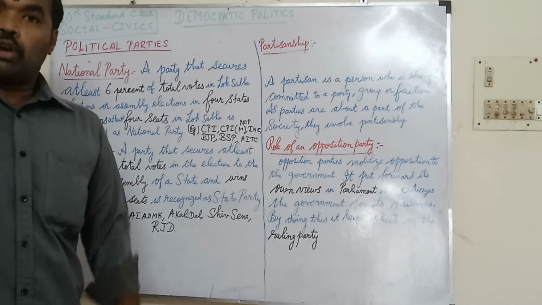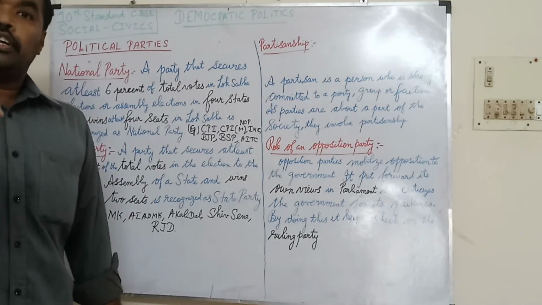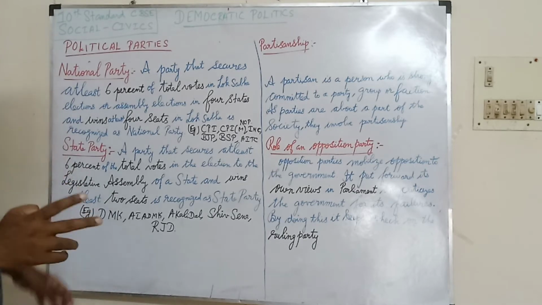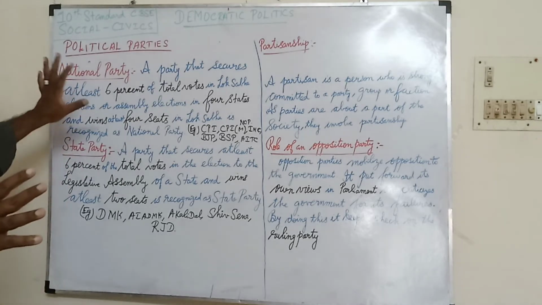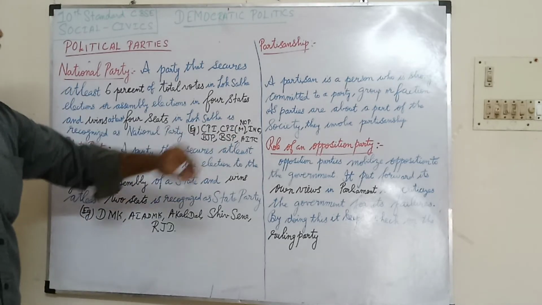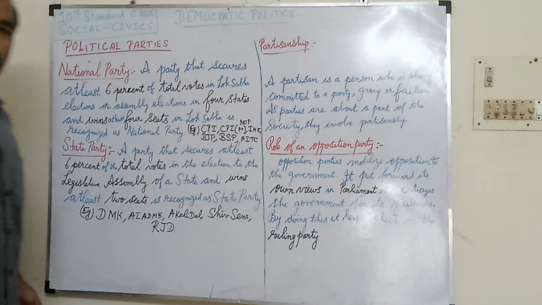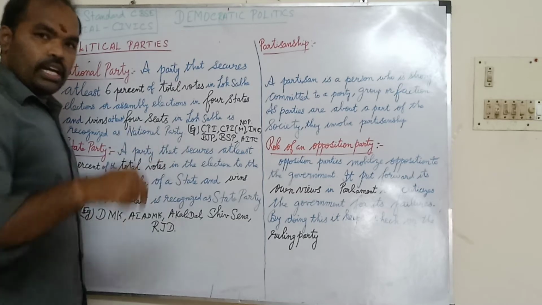6% of total votes in Lok Sabha elections, and the party needs to win at least 4 seats in Lok Sabha. That is considered a national party. So these are the national parties. For example, CPI in Tamil Nadu, there are 2 MPs from the Lok Sabha elections held in May 2019.